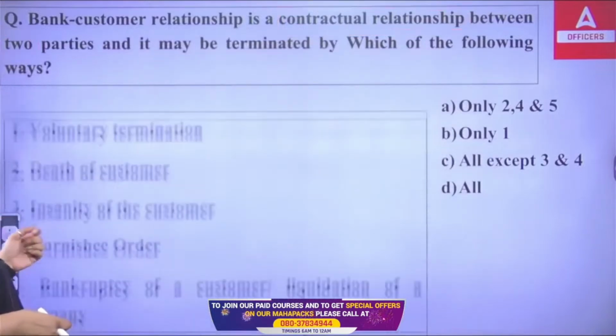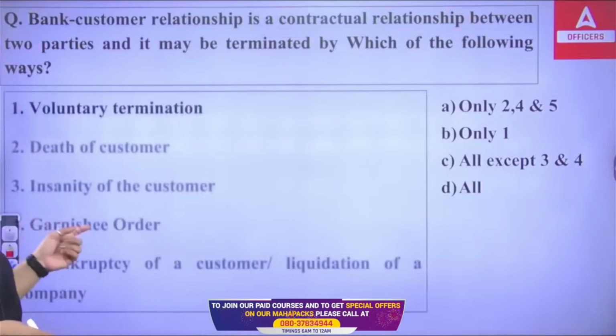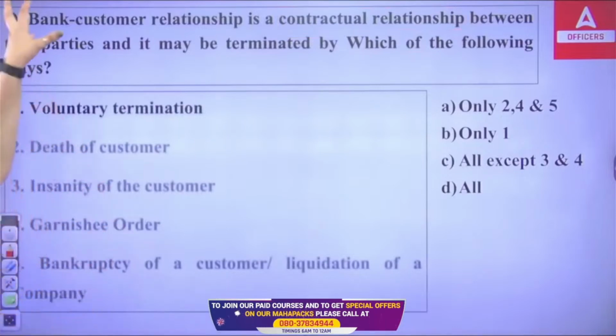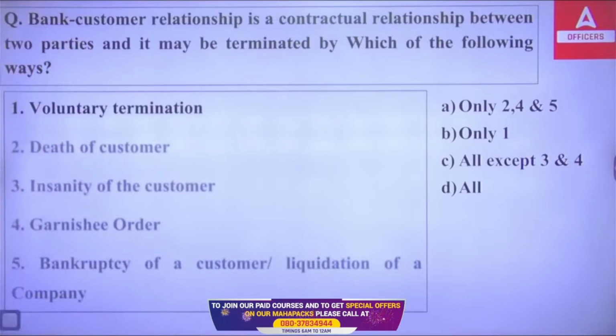If you want to terminate, in which conditions can the contractual relationship between a bank and a customer be terminated? First we have voluntary termination, death of the customer, insanity of the customer, garnish order, bankruptcy of a customer, liquidation of a company.